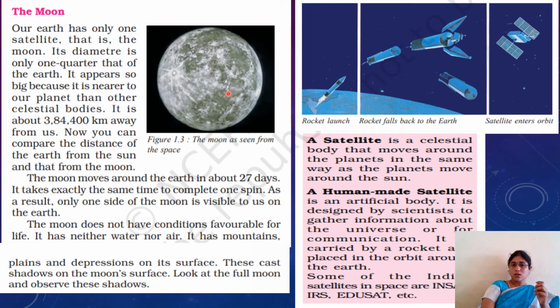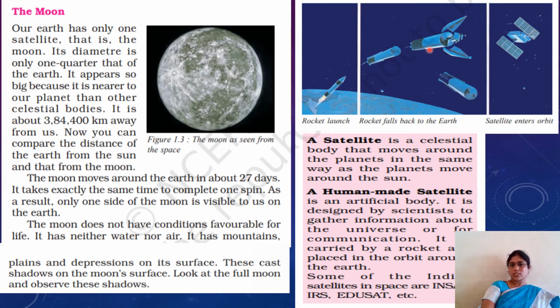In our childhood days, our grandmas also explained different stories about the moon. Right? It looks like a rabbit. It looks like a grandmother. Yes or no? So these are nothing but shadows on the moon. So look at the full moon and observe these shadows. See here, and try to observe these things on the coming full moon day.